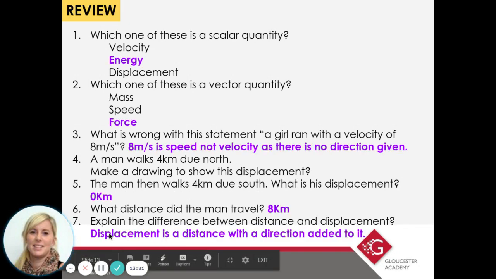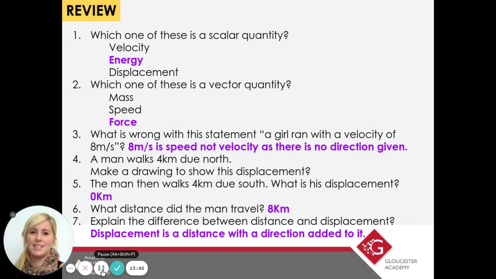Okay then, so let's go through the answers. So which one of these was the scalar quantity? It's energy, because it only has a size or a magnitude, it doesn't have a direction. Number 2, which one of these is a vector quantity? So it has to be force, because force is the only one that has a size and a direction, or a magnitude and a direction.